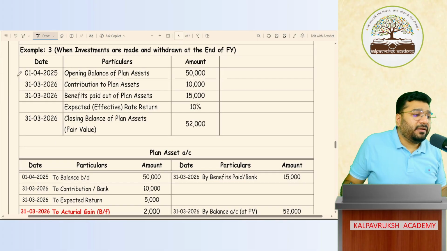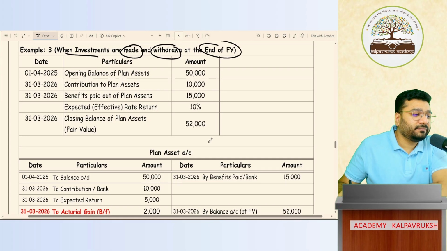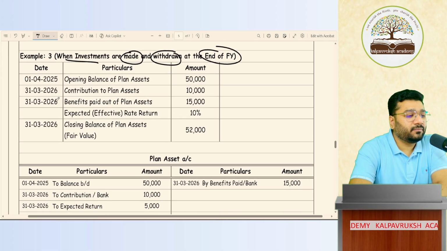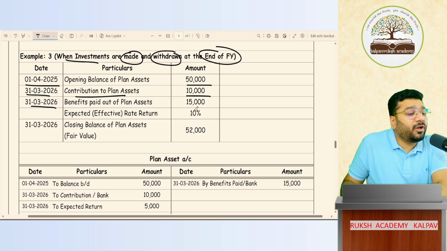Now this is example 3. When the investments are made and withdrawn at the end of the financial year. End of the financial year. Opening balance 50,000. Investment at the end of the period 10,000. Investment withdrawn at the end 15,000. Expected effective rate of return is 10%. Closing balance is 52,000.